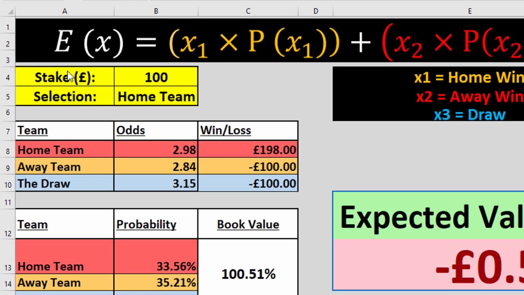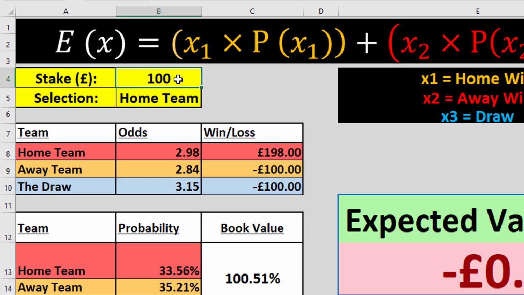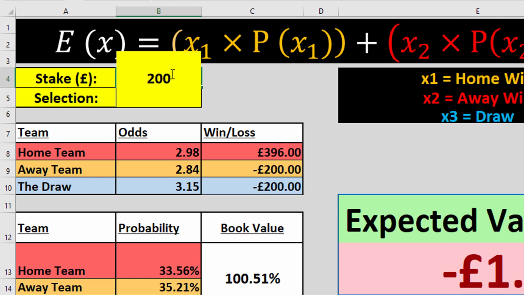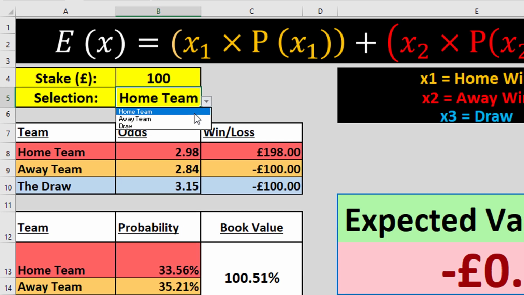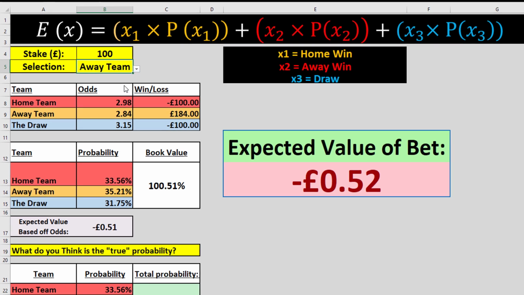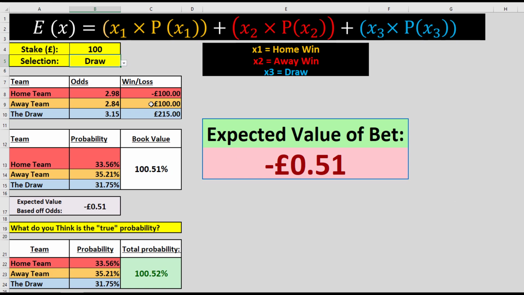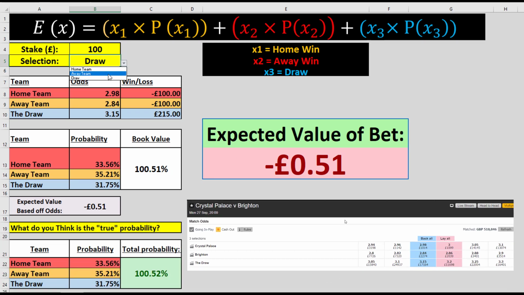So right here I've got the stake selection, so we're going to say a £100 stake. You can just type whatever number in there and the spreadsheet updates automatically. So we're going to stick to a £100 stake, and you've got a drop down menu here for the selection for whether the bet is for the home team, away team, or draw. See, that's slightly affecting the expected value. We said we wanted to do this for Brighton to win, so we'll use the away team here.